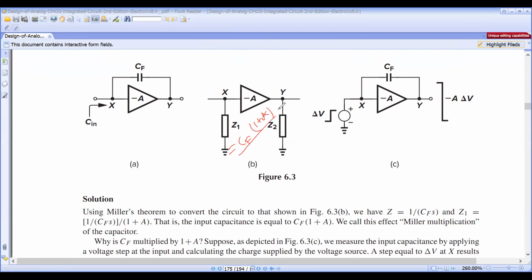So whenever a capacitor is present between the input and output nodes, the input capacitance value is simply the capacitance value multiplied with 1 plus A. This must be true, but in the earlier discussion, this is not valid at high frequency for the circuit. So the conclusion is, this is called the Miller multiplication of the capacitor.